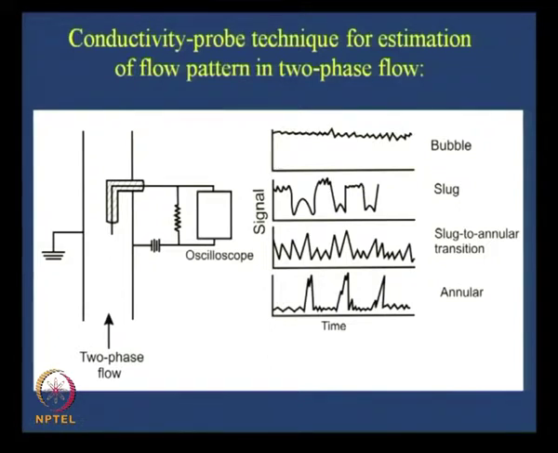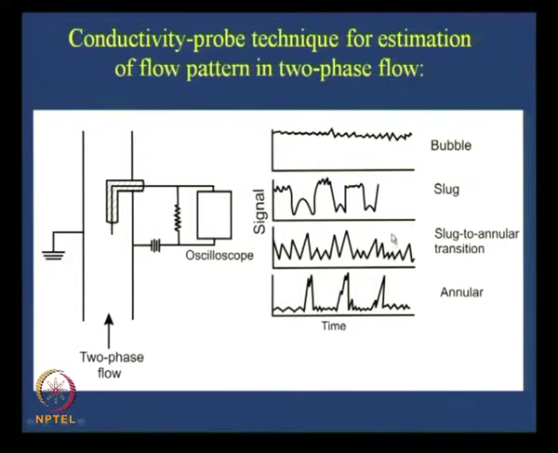Now we keep on increasing the air flow rate. What happens? The Taylor bubbles become larger and more irregular, and they almost occupy the entire cross section. What do you find? Initially the average voltage was high, then it was periodic. Here, if you notice, the average voltage has fallen, and there are spikes showing occasional passages of liquid chunks, irregular liquid masses. You can very well understand the chaotic nature of the churn flow pattern from this particular signal, isn't it?